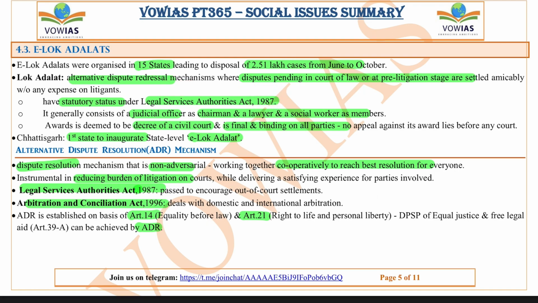It generally consists of a judicial officer as chairman, and a lawyer and a social worker as well. So these are the main members: a judicial officer as chairman, a lawyer, and a social worker. And the award is deemed to be a decree of a civil court, and it is final and binding on all parties. No appeal against its award lies before any court.